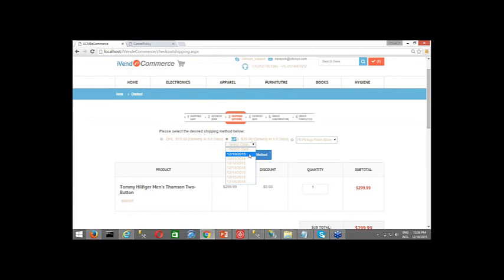As soon as I select a date, based on the availability, it will show me the time as well. Since the morning schedule has already elapsed, I have not been shown the morning time over here. It is showing me the evening time, that on this particular date you have only the evening time. If you want the delivery by 7 p.m., you can select 7 p.m.